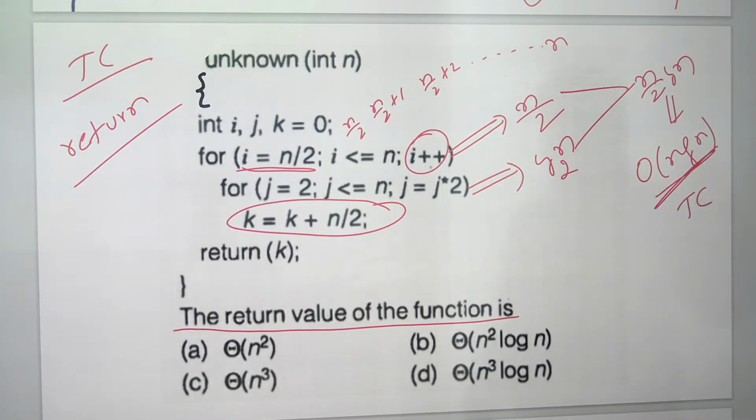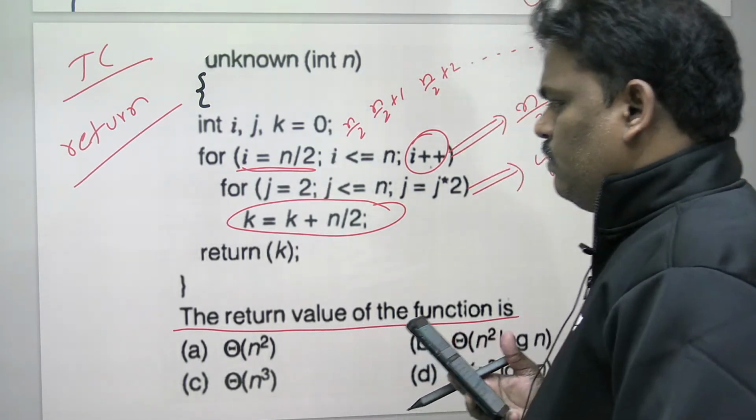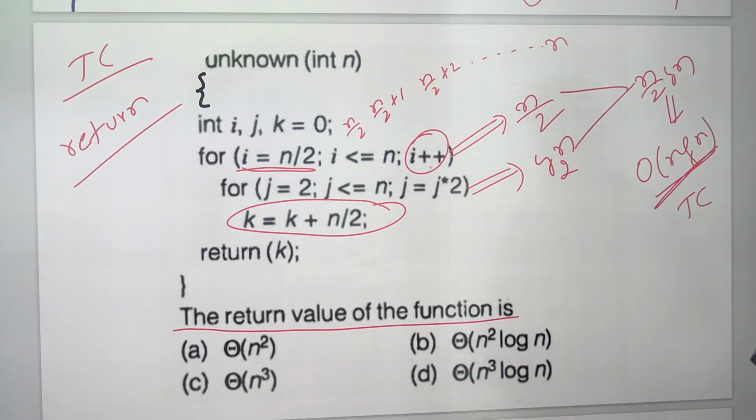The I loop is n by 2, the J loop is log n, so time complexity means inner loops multiply: n by 2 log n, so n log n. I hope everyone is comfortable. That is the time complexity.